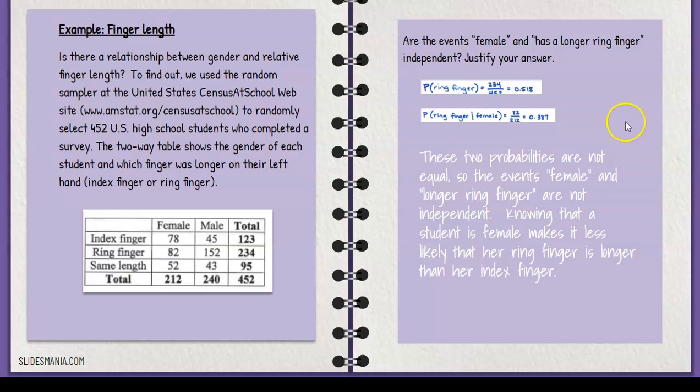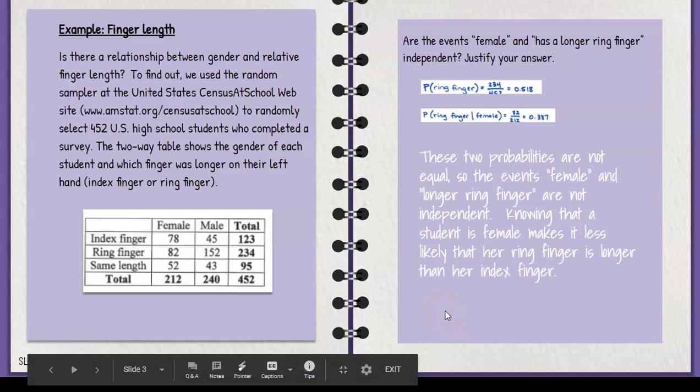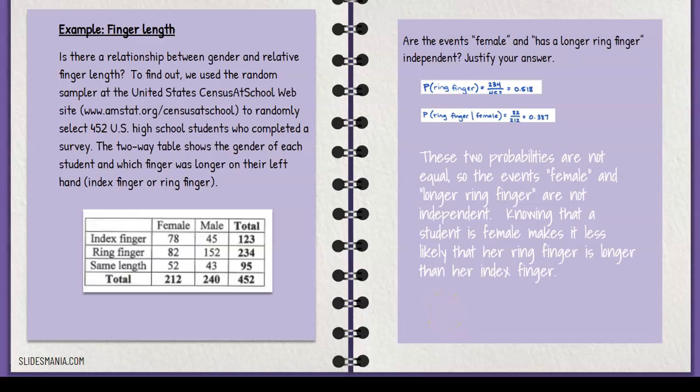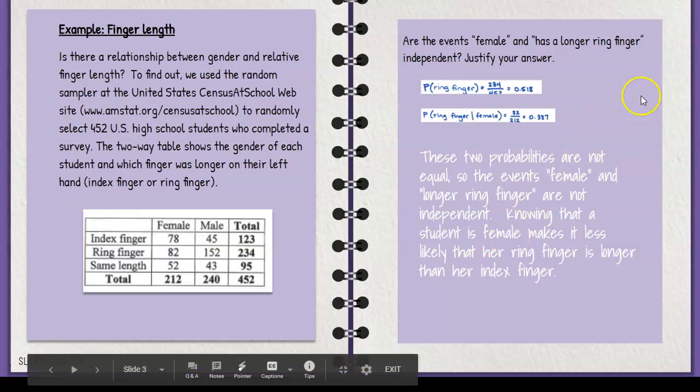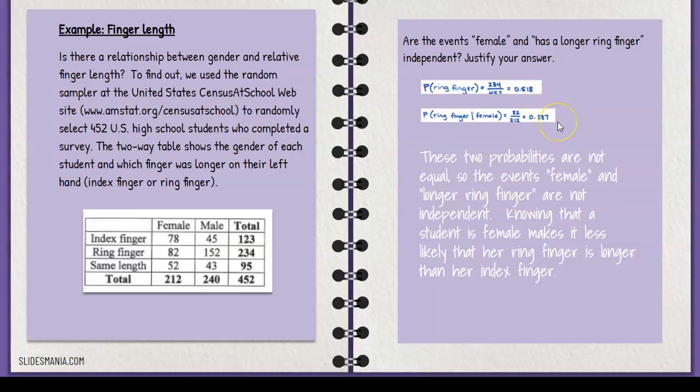So how would I answer this? I'd say these two probabilities are not equal. So the events female and longer ring finger are not independent. Knowing that a student is female makes it less likely that her ring finger is longer than her index finger. Okay? So you could phrase that several ways, but the bottom line is that these two probabilities are different. Therefore, they are dependent events.